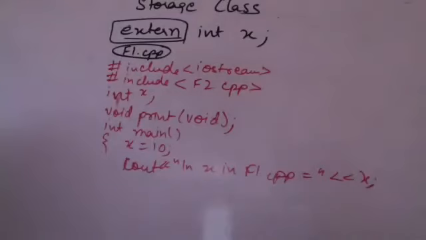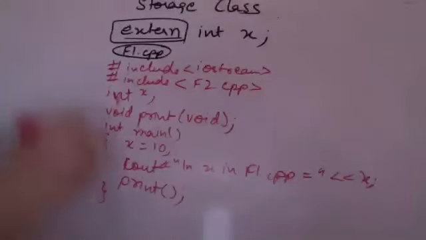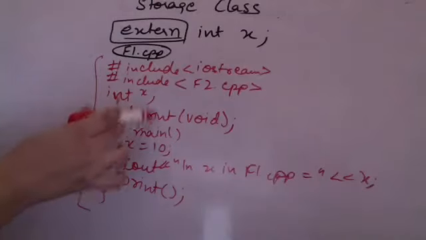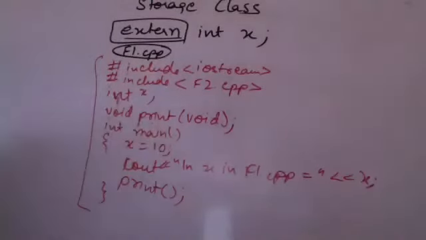Now after this is over, here you are calling the function print. As you can clearly see, till now I have not given you the definition of the function, and I am not giving you the definition of the function. This is all the contents of my f1.cpp. This function is defined in f2.cpp and not here.